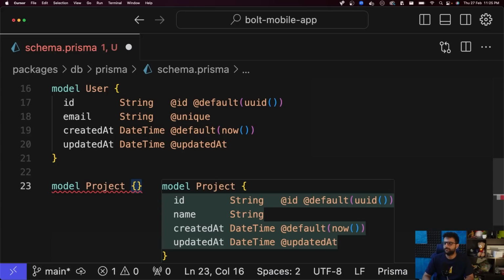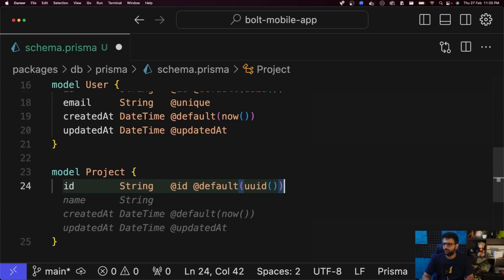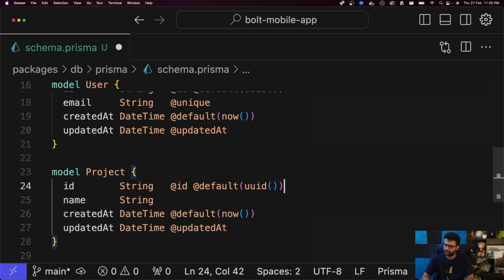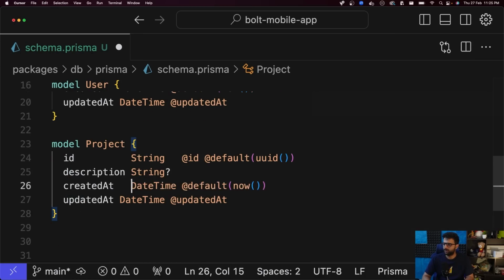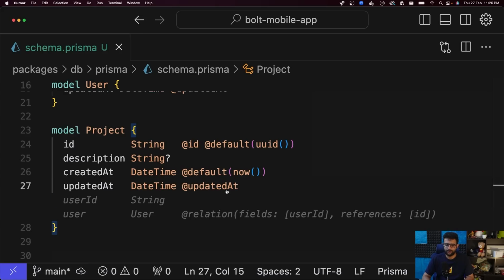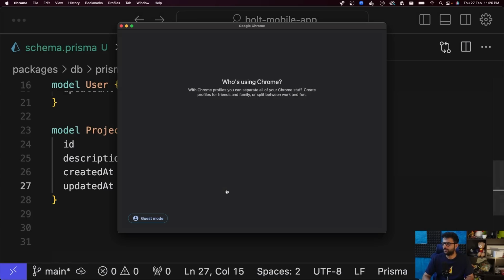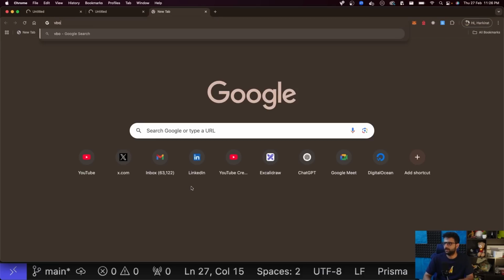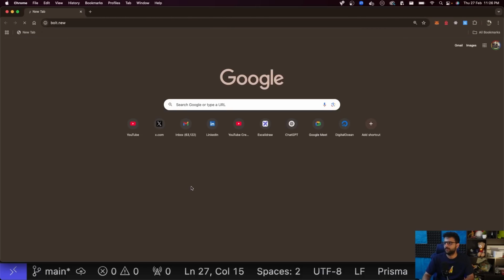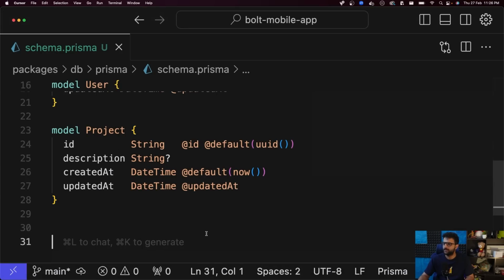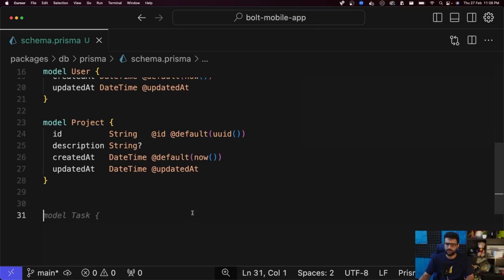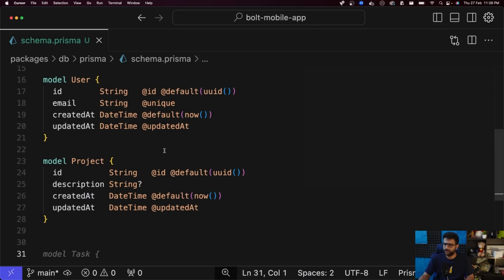Project. ID is the important one. Don't really need a name or description, but an optional description would be nice. This description is what shows up here amongst all the projects that you have. So the description of this project is chess game app setup. This one is dancing person mobile app, so on and so forth. That's all we need for the database schema, a model called projects and a model called users.